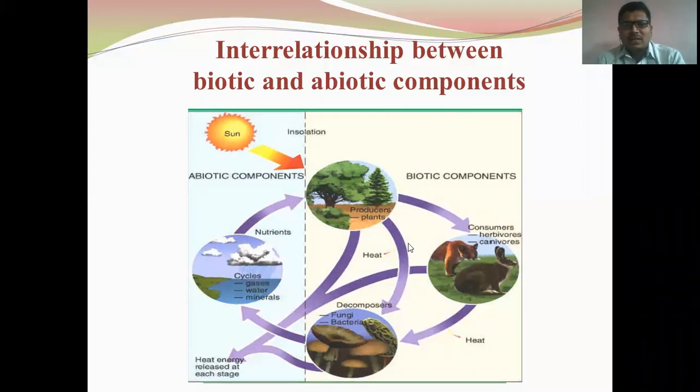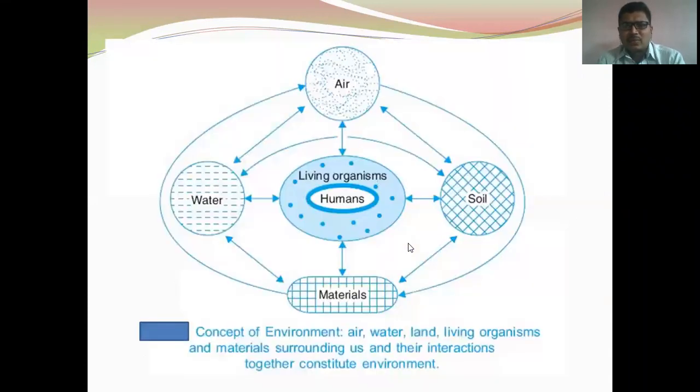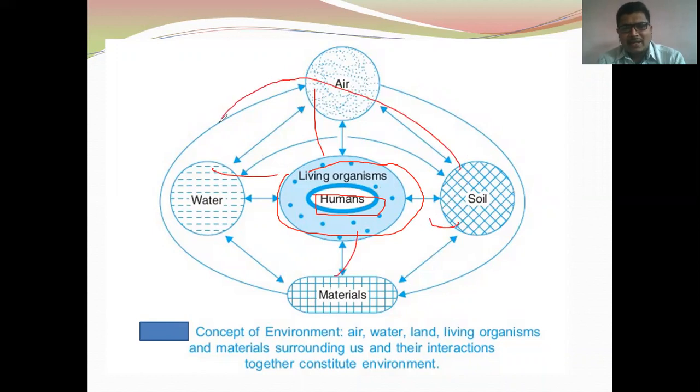Here you can also see some examples when we discuss the interrelationship. This is a living organism, and we consider the example of a human. These air, water, materials, soils are interrelating with each other.